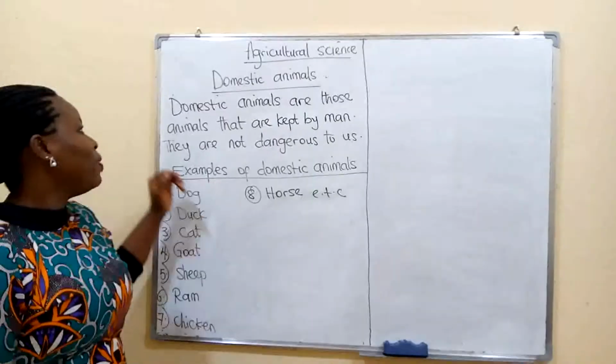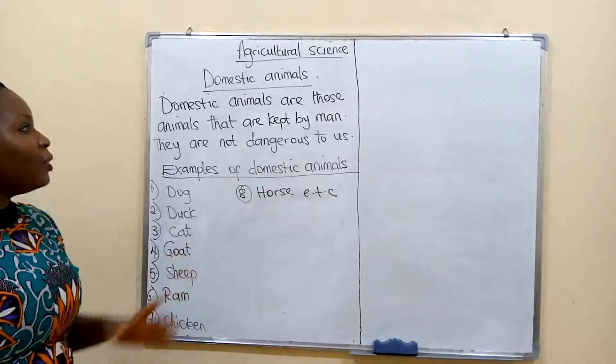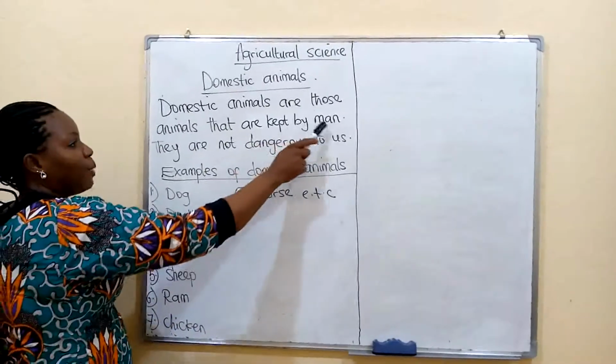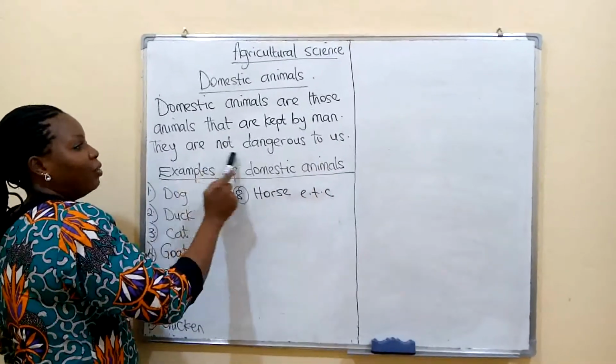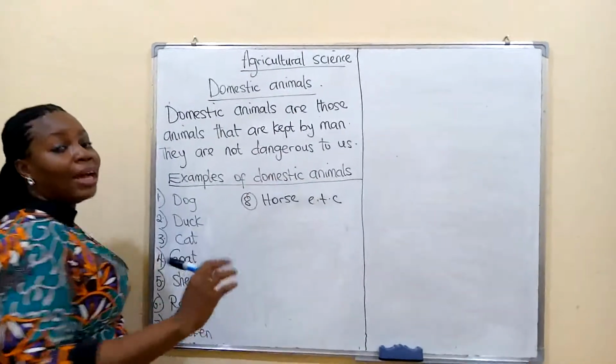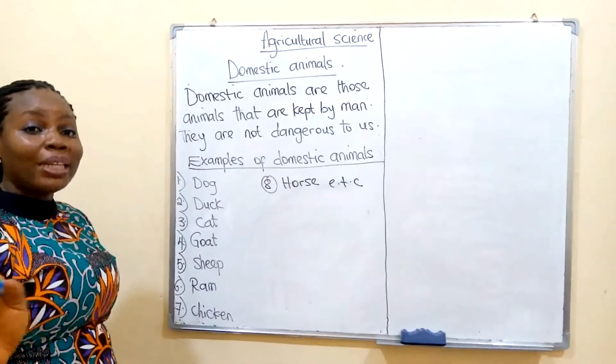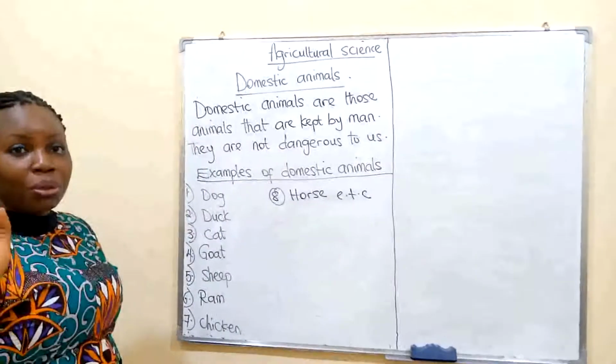Okay, we've defined domestic animals as those animals that are kept by man. They are not dangerous to us. They are different from wild animals that are dangerous to us.